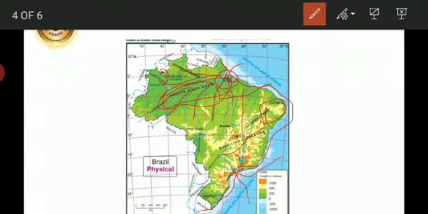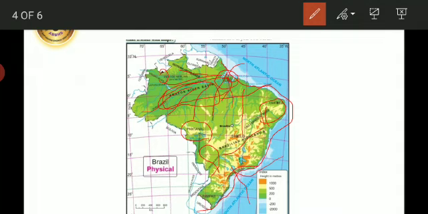The other plains in Brazil are located to the southwestern part of the highlands. They form the source region of Paraguay and Parana rivers. Pantanal is the marshland of Brazil. It is the largest wetlands in the world. Here you can see Pantanal.